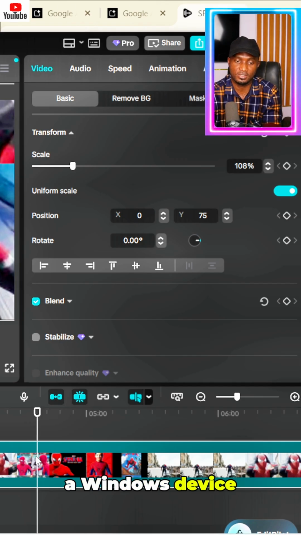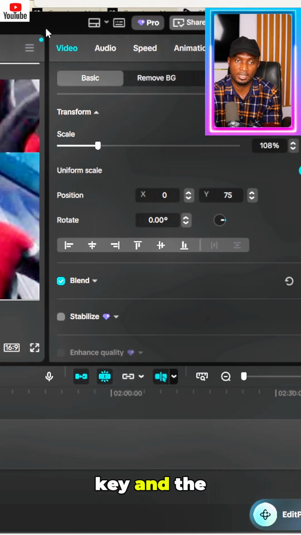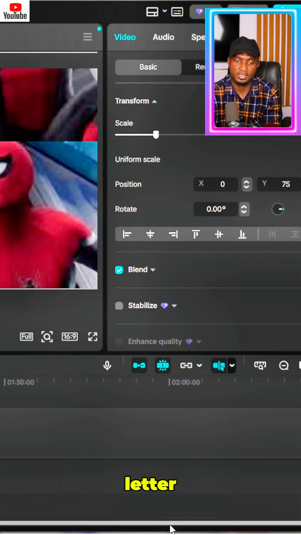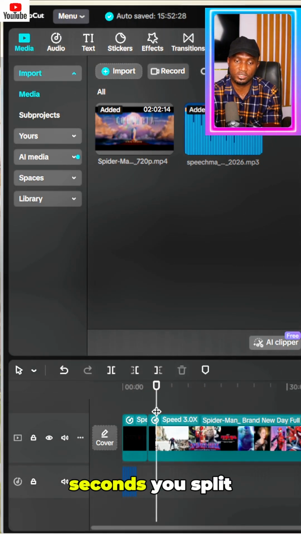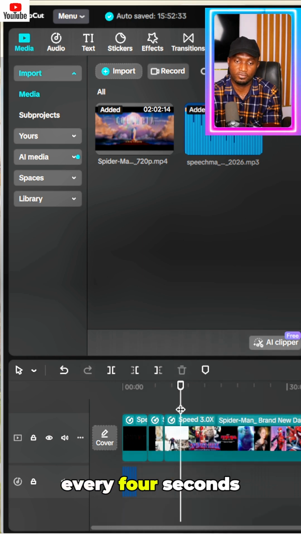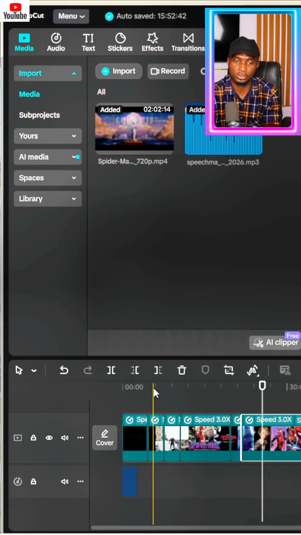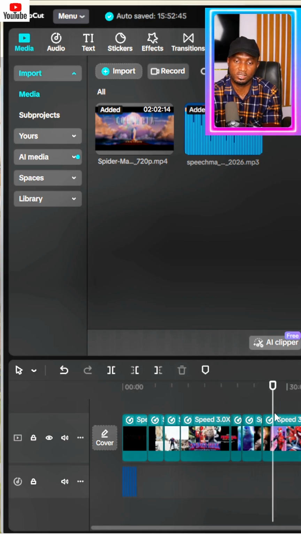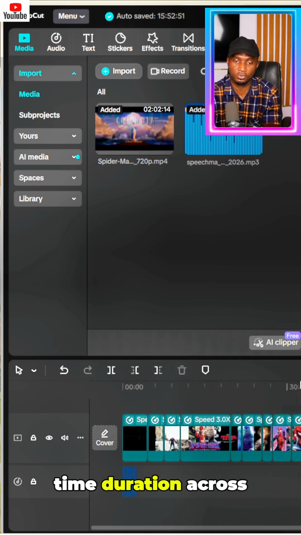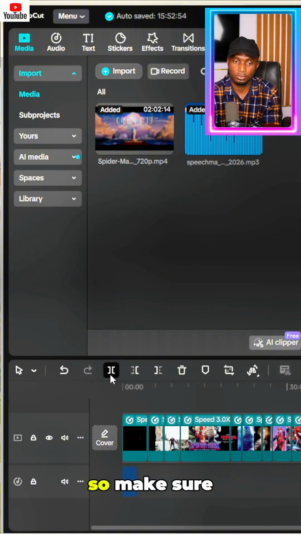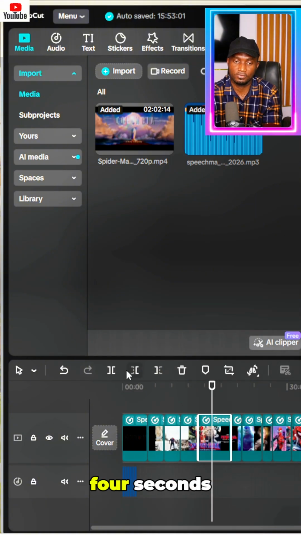So when you click on this, if you're on a Windows device, you can go ahead and hold down the Control key and B. Or here you can go ahead and click on this. This is split. So every 4 seconds you split it. That's the arrangement of the narration. Every 4 seconds you split this. Don't forget to maintain the same time duration across all of them. So make sure you trim it every 4 seconds.